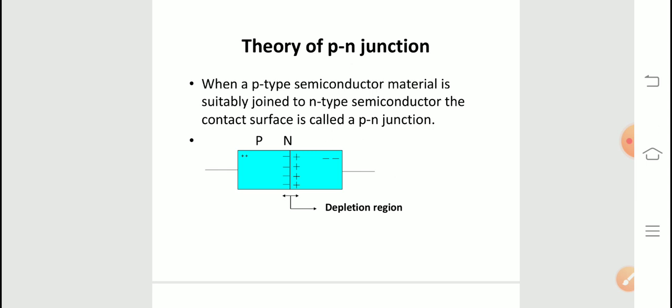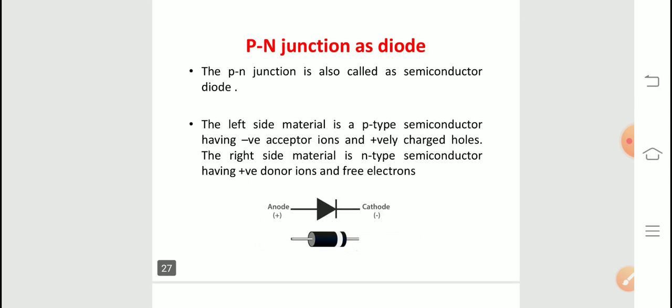So this combined p-type and n-type semiconductors with p-n junction formation is known as junction diode or p-n diode. And the region between p-type and n-type semiconductor is called depletion region. The p-n junction diode is also called a semiconductor diode.